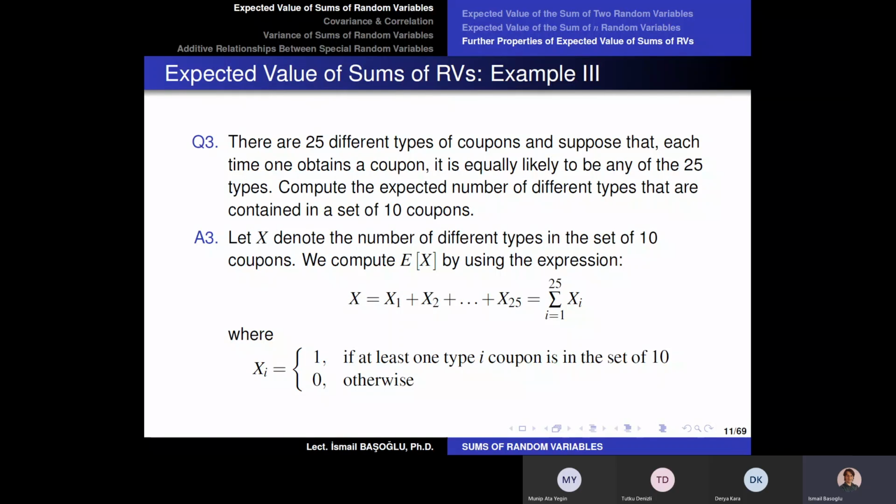So every one value here regarding each football player is going to count towards the total number of different football player pictures in the set of 10. Of course, these Bernoulli random variables are not independent from each other as well, because we know that at most 10 of these Bernoulli random variables can be one.